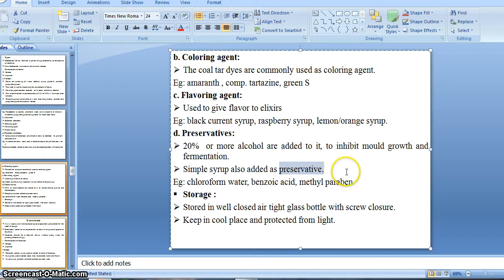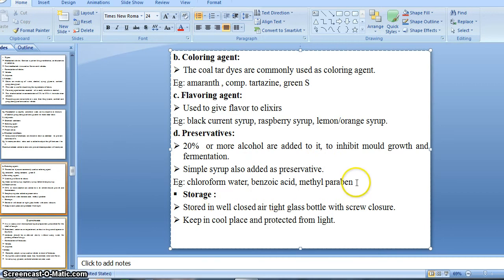That reducing sugar fights with microorganisms like mold, bacteria and yeast. That's why we can use simple syrup as a preservative, as it helps to preserve our preparation.